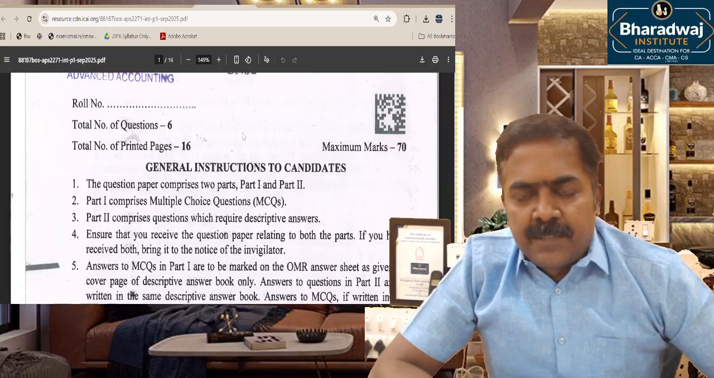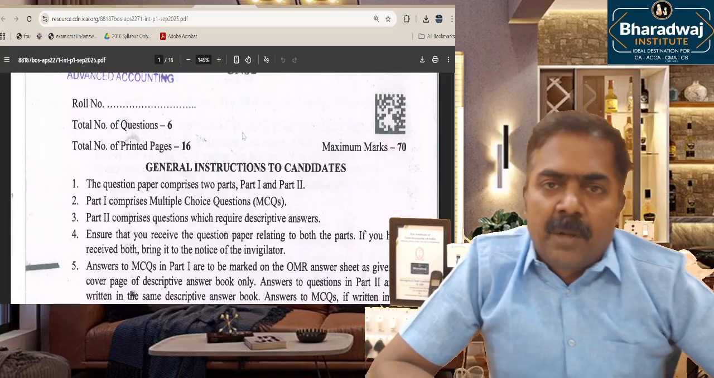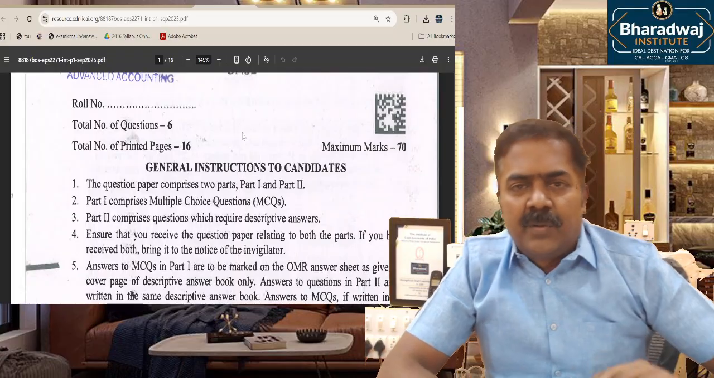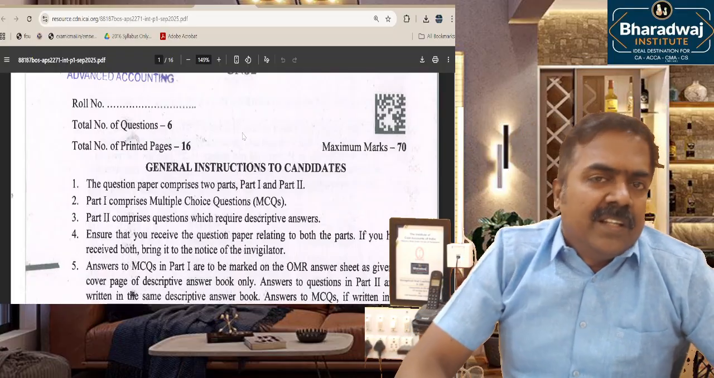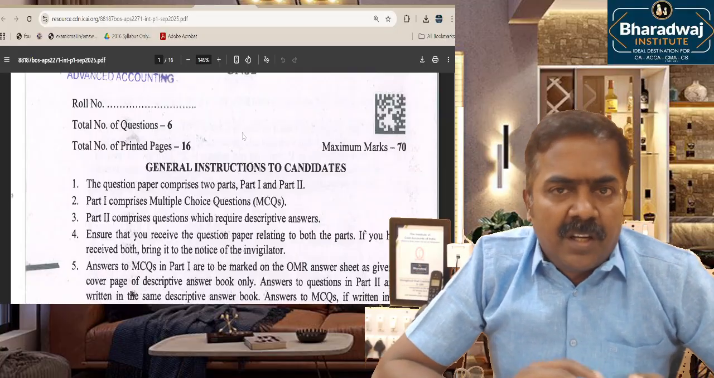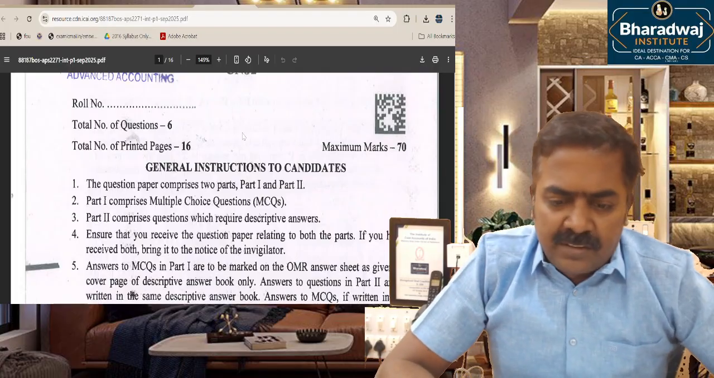As expected, in part 1, out of 30 marks, 80% of the questions appeared from accounting standards. It generally covered different accounting standards that were there in part 1. Then, of course, questions were based on amalgamation, investments, cash flow and other segments also.